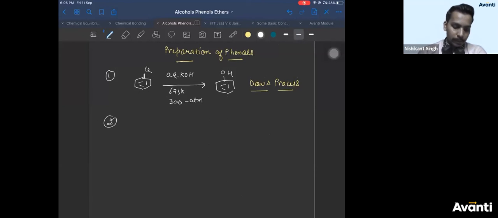Now let's see the next one. You can say this is Dawes process. The next method is decarboxylation. There are various methods, but I'll take the important ones first.